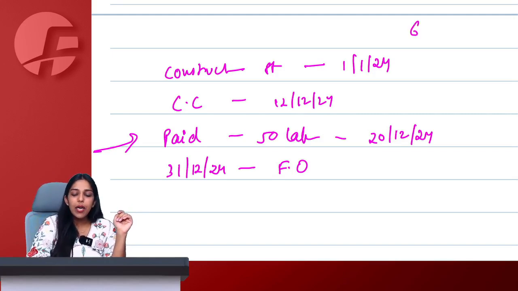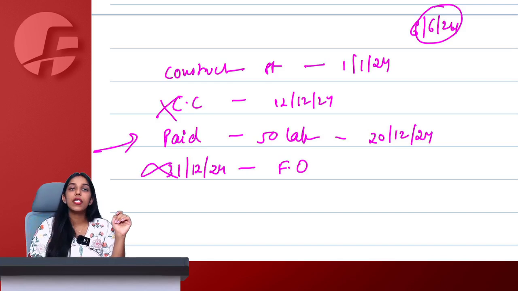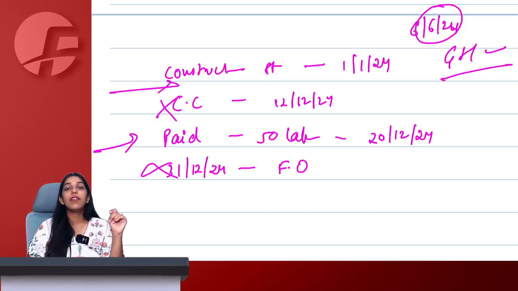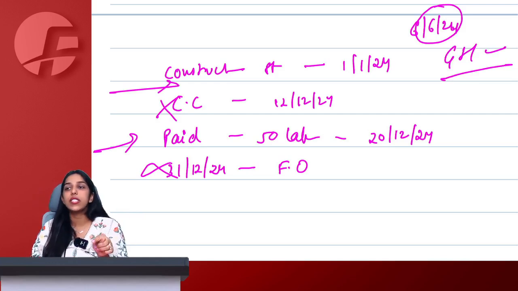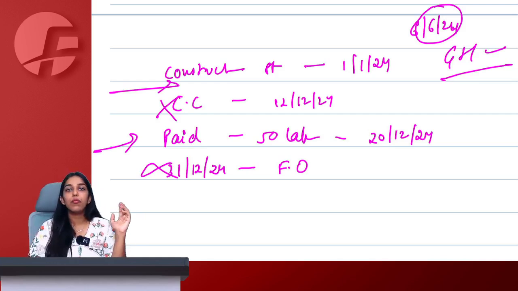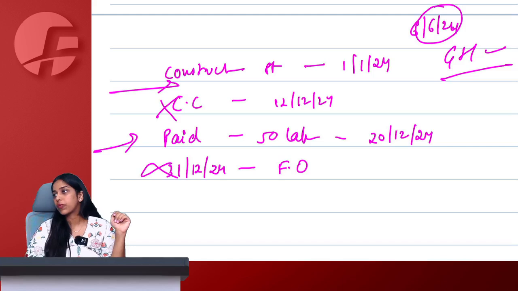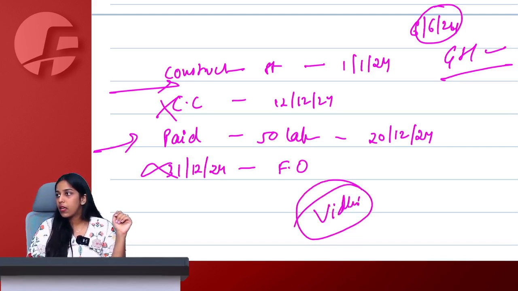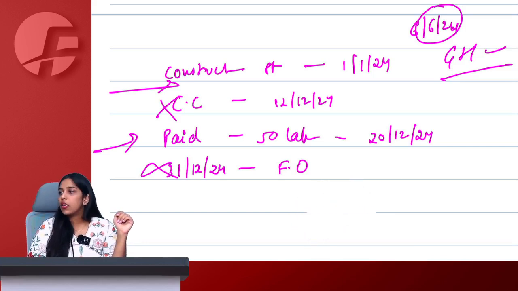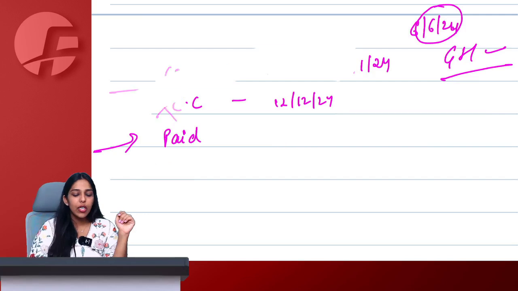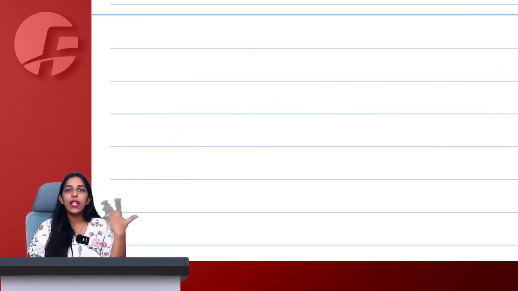Let's say I paid the amount on 6/6/2024, and CC or FO, nothing had been issued. I am paying before CC or FO. Then I will say GST will be applicable. Why? Because then we treat it as supply of service and not as a purchase of immovable property. Say yes or no. Got it? Yes, ma'am. Then what if, ma'am, part before, part after? Then whatever part before, GST applicable. Part after, GST not applicable.